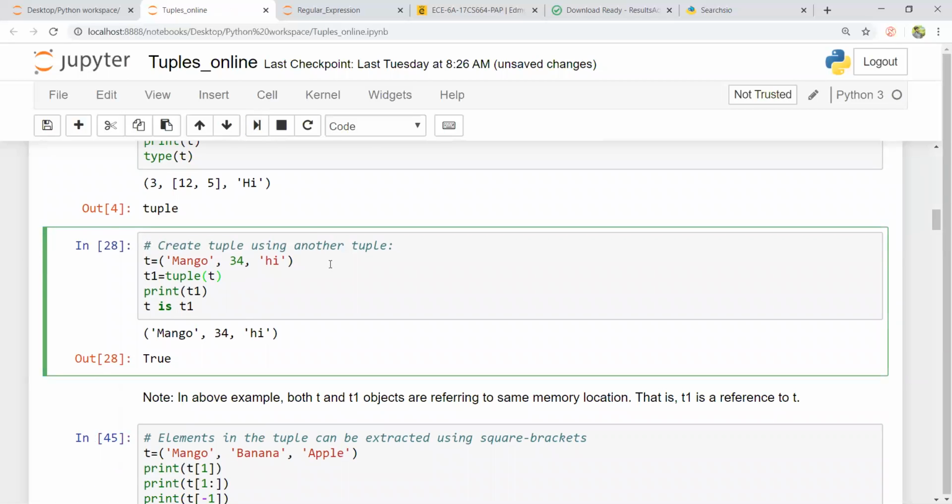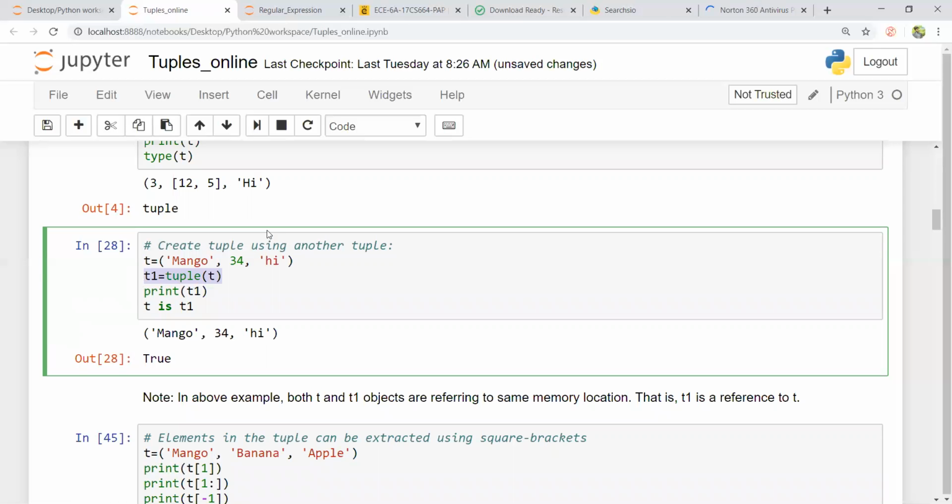How to create a tuple using another tuple? Here I have a tuple called T, and I have a tuple called T1. I'm going to give an input argument, a tuple, to a tuple.